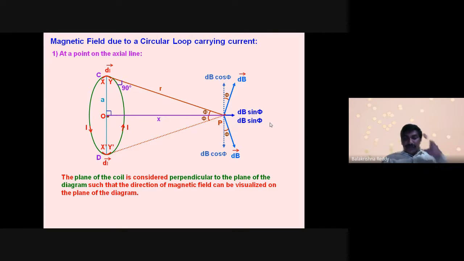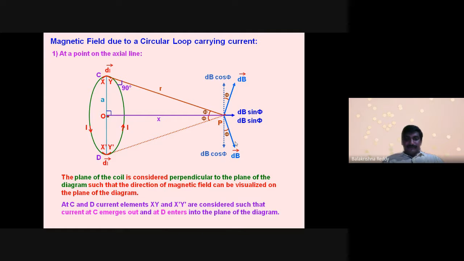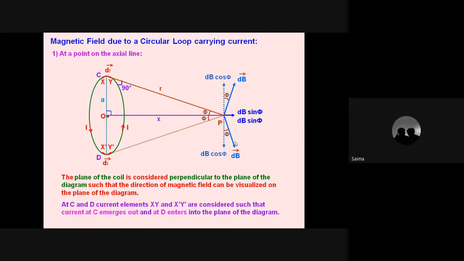This visualization you understood. This visualization is most important because these dB vectors here you are looking at in the plane. Otherwise, in the 3D world, if you see this same diagram, then you will get to know exactly the direction. Okay, look at here. I'm just getting a little confused on the 90 degrees there. I tried visualizing a 3D image, but yeah.